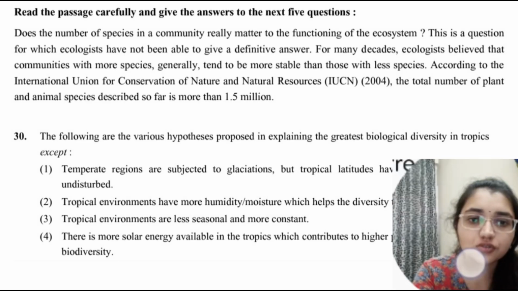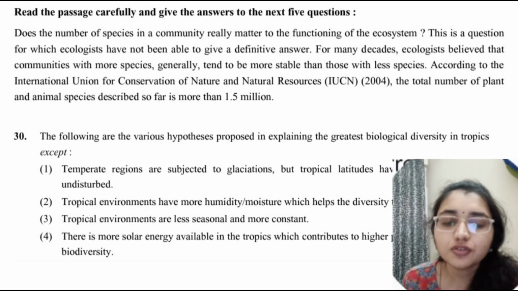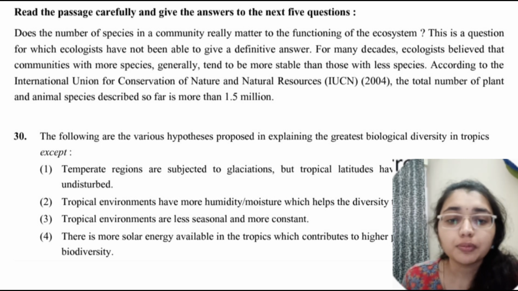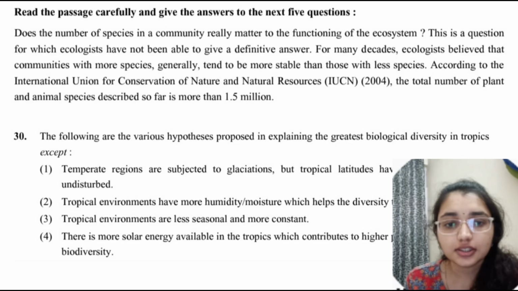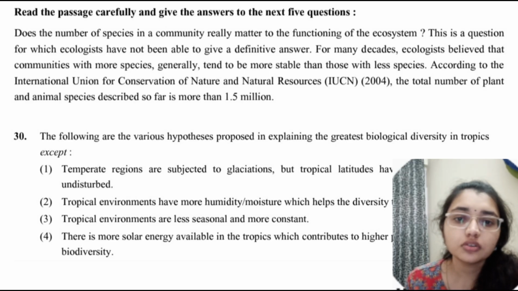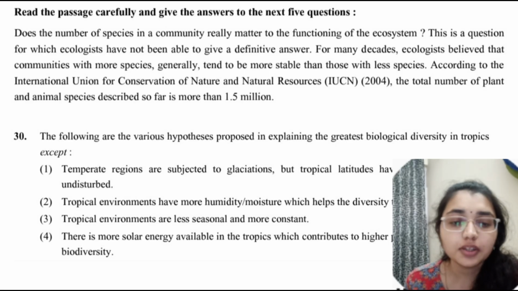The answer for this question is the temperate region. The temperate regions are subjected to glaciation, but tropical latitudes have remained relatively undisturbed. This statement is actually true and is one of the accepted reasons, climatic stability. The question asks for the one that is not a proposed hypothesis or is incorrect in this context. Based on the pattern, the first option, survival of the fittest, is accepted in many papers.